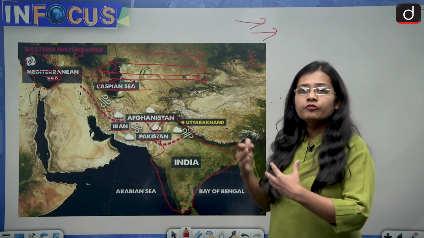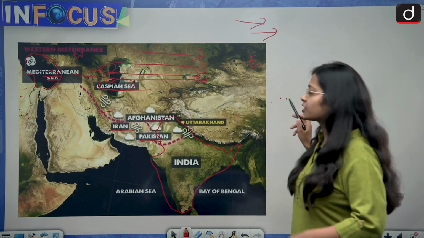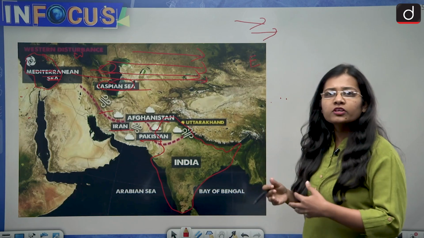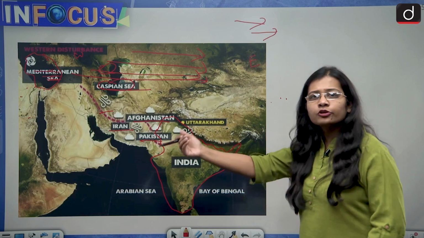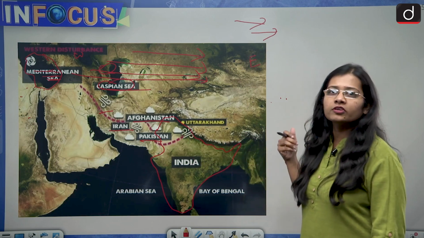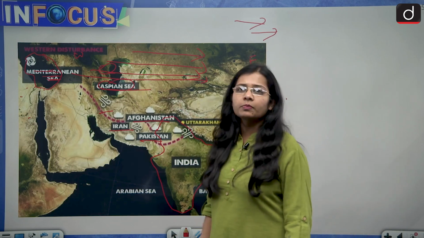When they move in this direction, whatever water bodies come in their way, they tend to take moisture from those water bodies, and these water bodies are the Caspian Sea and Black Sea.